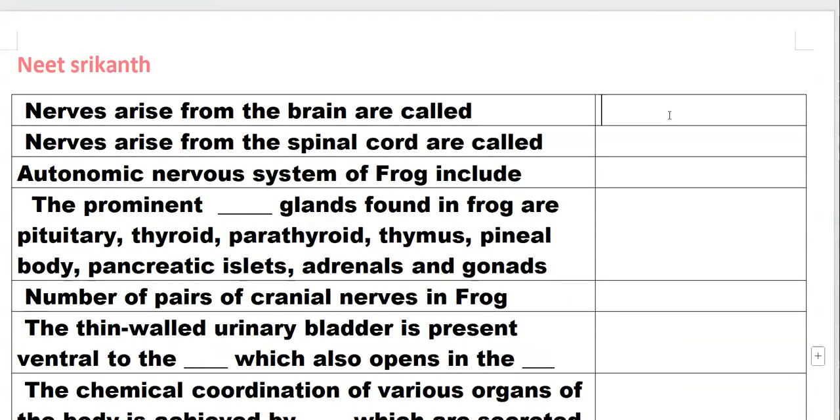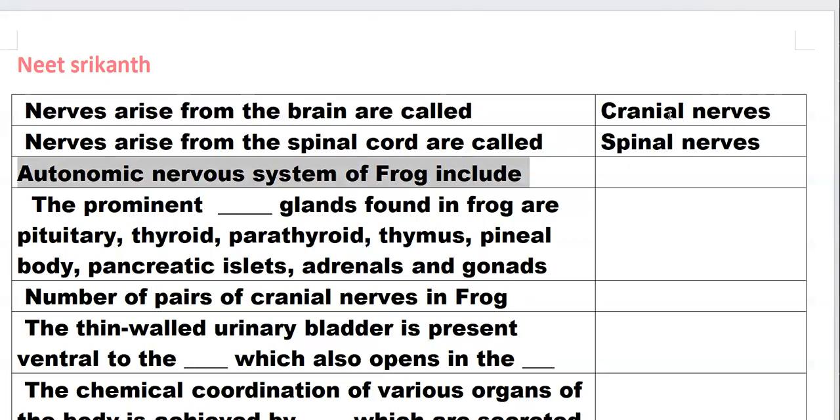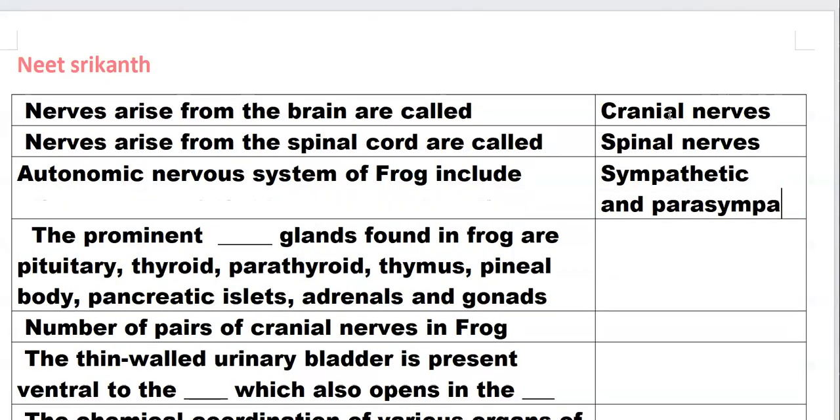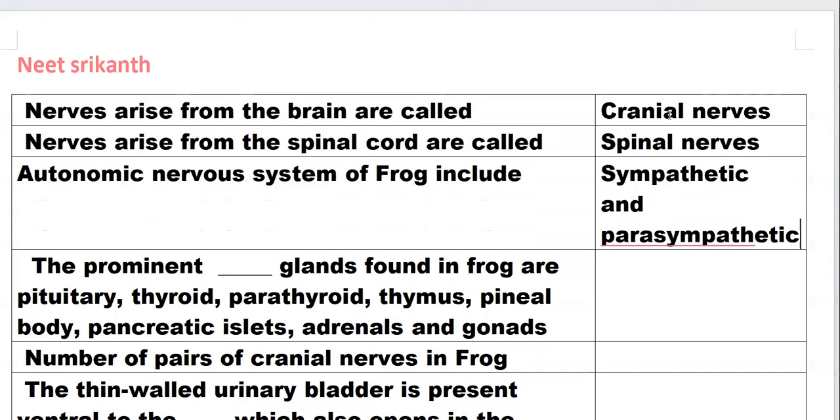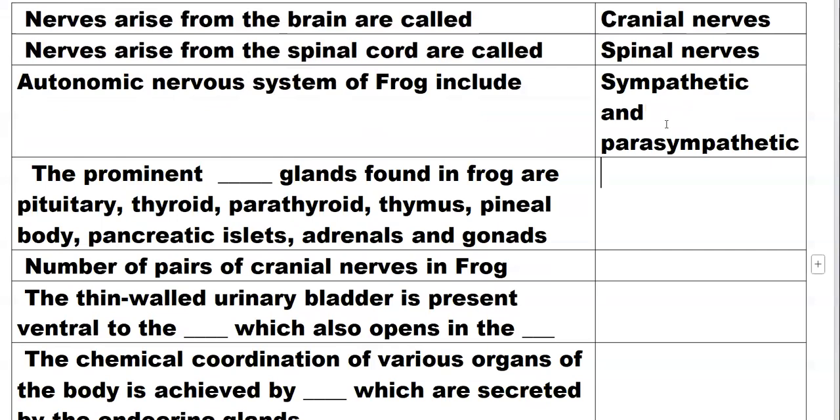Nerves arising from the brain are called cranial nerves. Nerves arising from the spinal cord are called spinal nerves. The autonomic nervous system of frog includes the sympathetic and parasympathetic nervous systems.